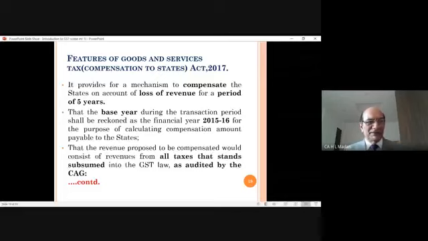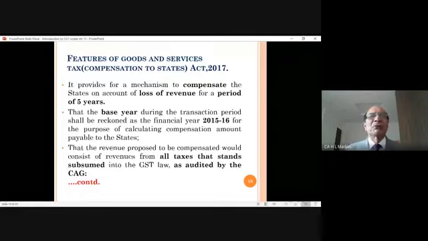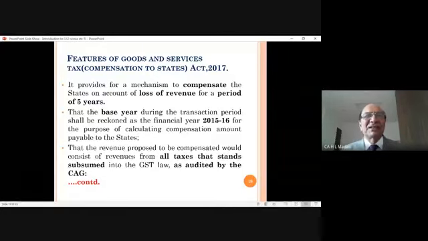And then you will ask, when it was implemented from 1st July 2017, why was the base year made 2015-16? In fact, the government wanted to implement the GST law a year earlier. At that time, this base year was fixed. So that is the reason why the base year is 2015-16. Then it says that the revenue proposed to be compensated would consist of revenues from all taxes that stand subsumed.